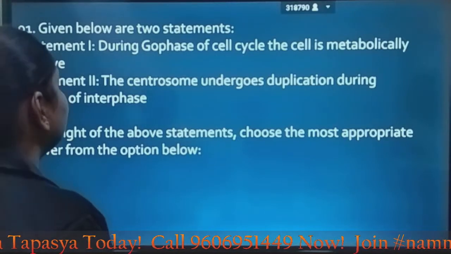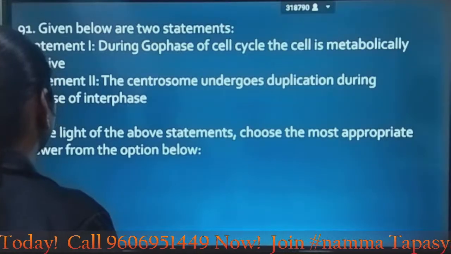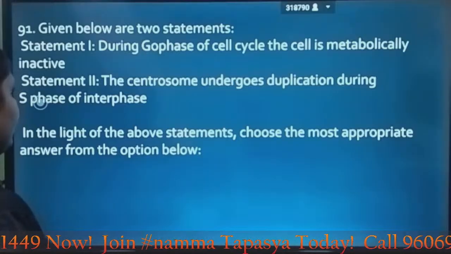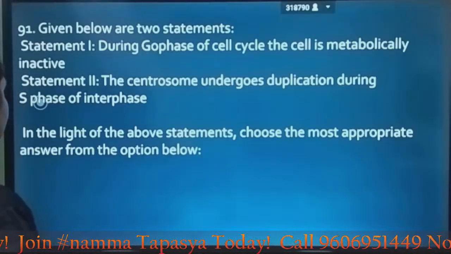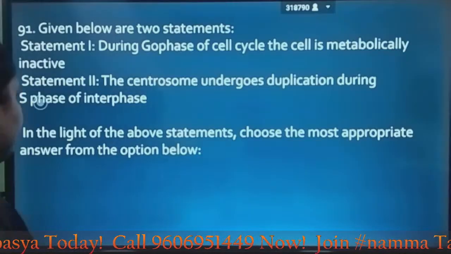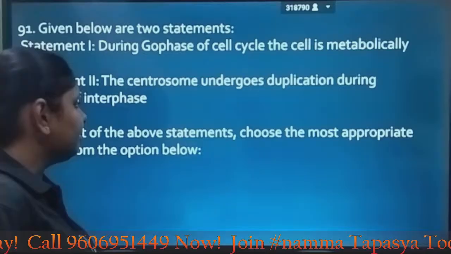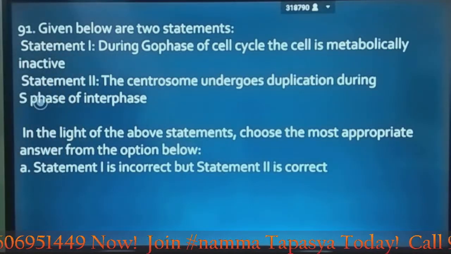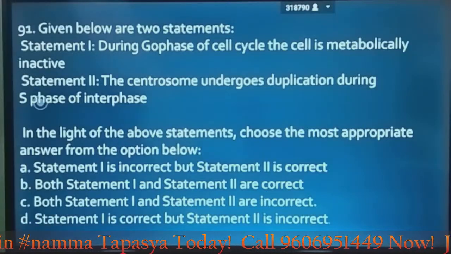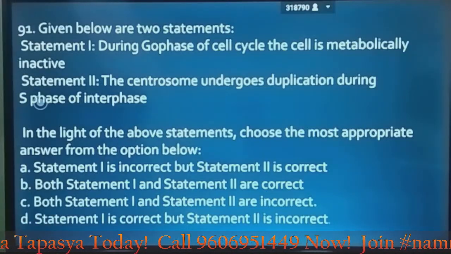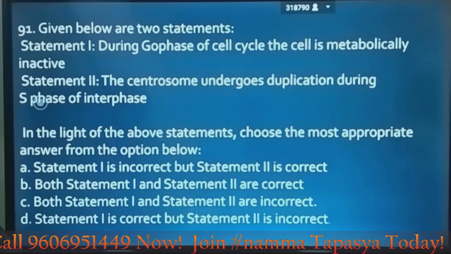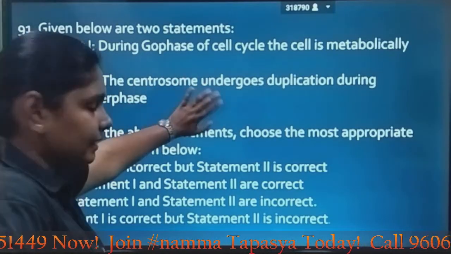During G0 phase of cell cycle, the cell is metabolically inactive, that is statement 1, and the centrosome undergoes duplication during S phase of interphase. So they are asking, in the light of the above statements, choose the most appropriate answer from the option below. Let's look what are the options. Okay, it's more likely to have whether one is correct, which of the statement is correct and wrong.